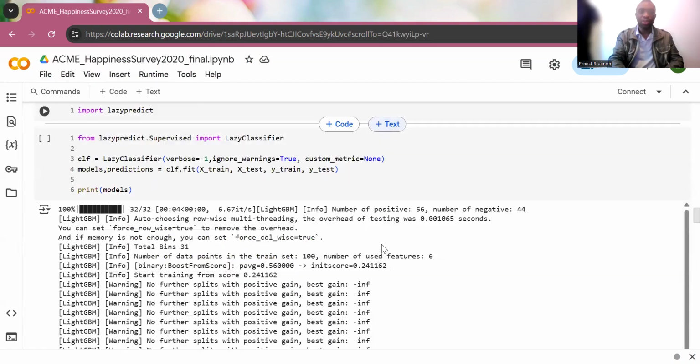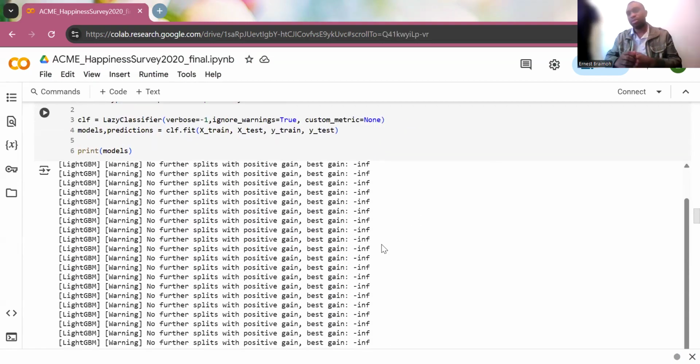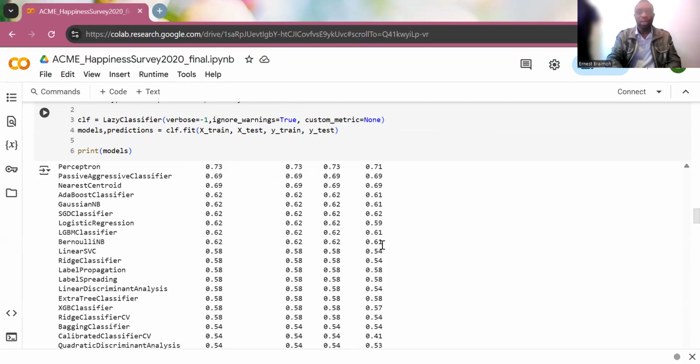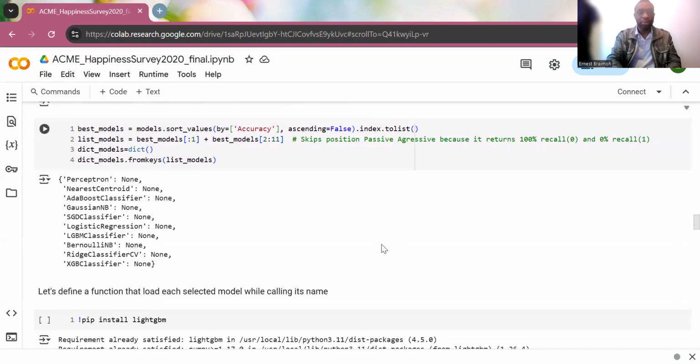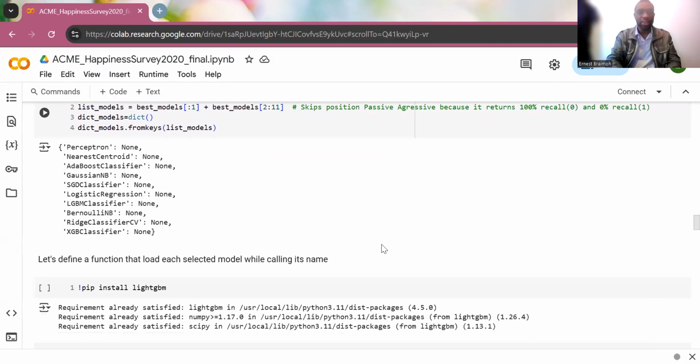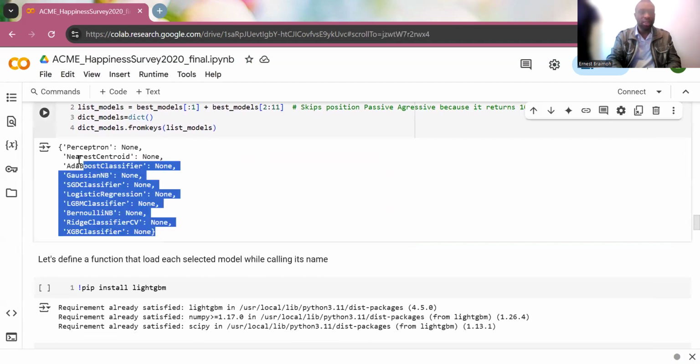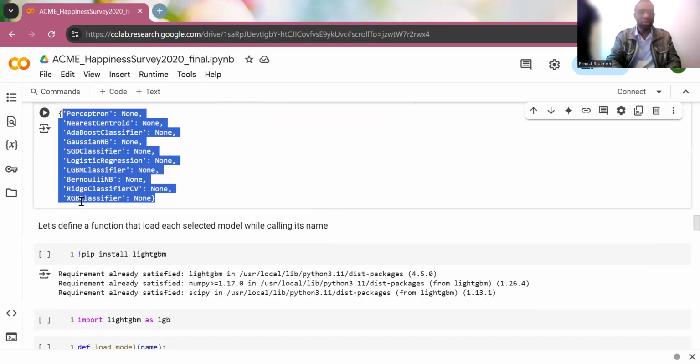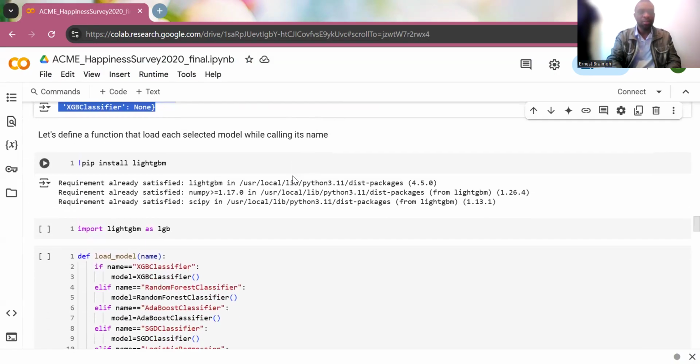Then I let it predict what model to use, because it has so many models that it can use to work on the data set. I ran it through the data set and I collected this as the best model so far to be used, from Perceptron to SGD classifier.